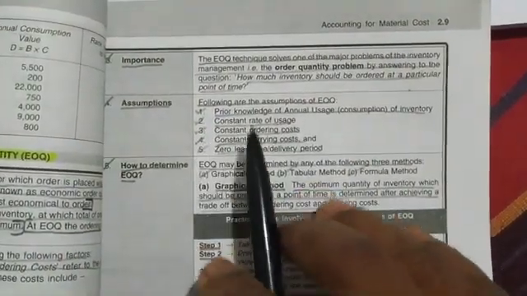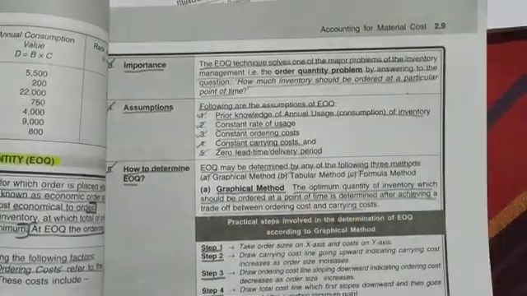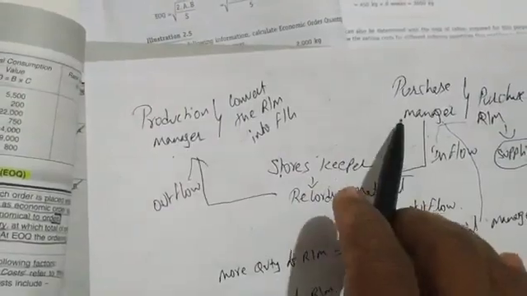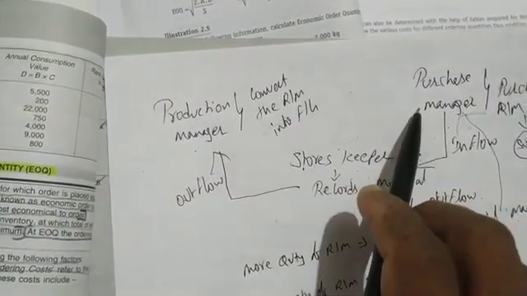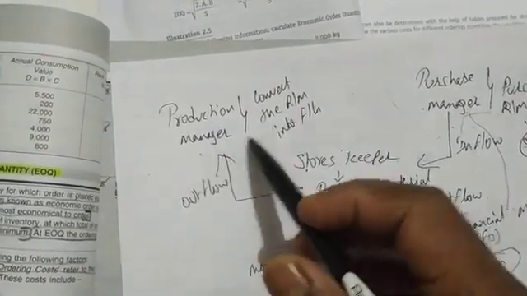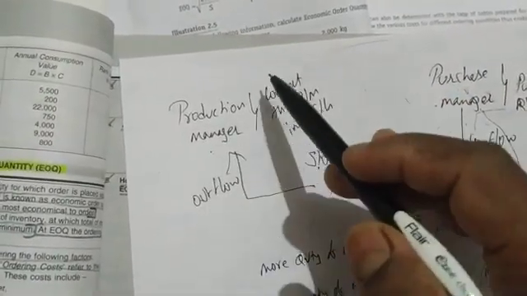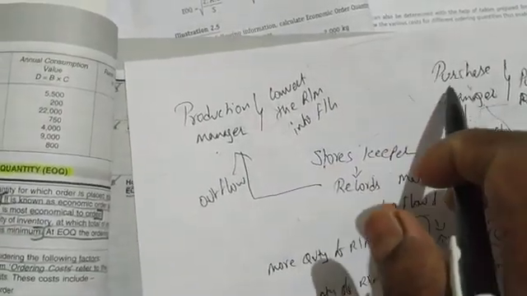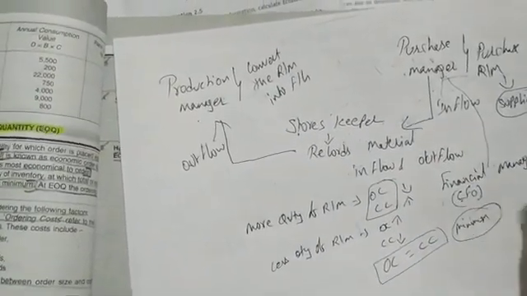Next, assumptions. Following are the assumptions of the EOQ. First, prior knowledge of annual usage of inventory. The production manager has to tell the purchase manager throughout the year how much raw material is required. He should have this information first, and based on it he will go to the market and purchase. The production manager will say throughout the year we require this much raw material. This information will be passed to the purchase manager, then to the finance manager, and he'll get money from the finance manager to buy that raw material.